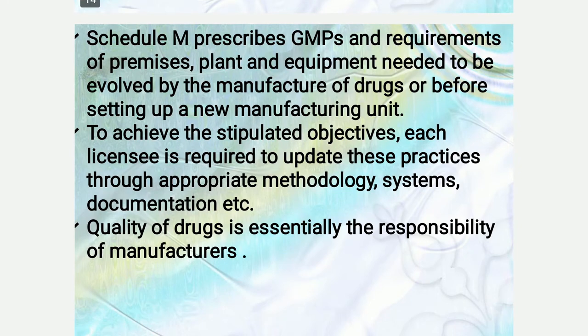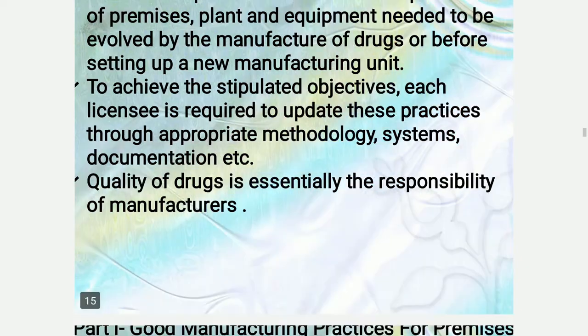Schedule M prescribes GMPs and requirements of premises, plants, and equipments needed to be evolved by the manufacturer of drugs or before setting up a new manufacturing unit. To achieve the stipulated objectives, each licensee is required to update these practices through appropriate methodology, systems, and documentations, etc. Quality of drugs is essentially the responsibility of manufacturers.